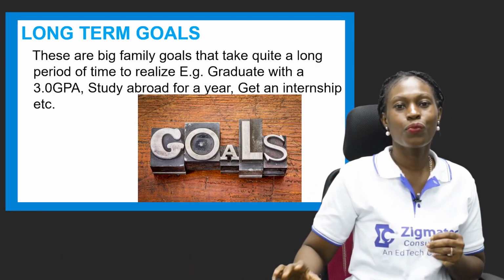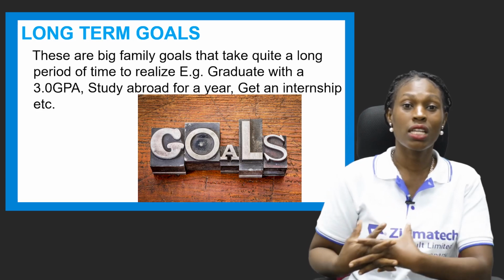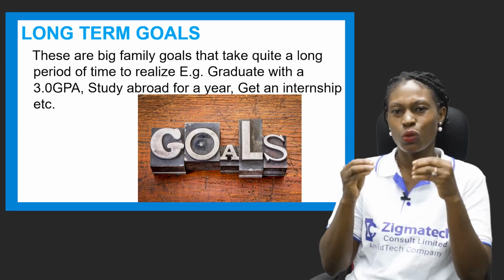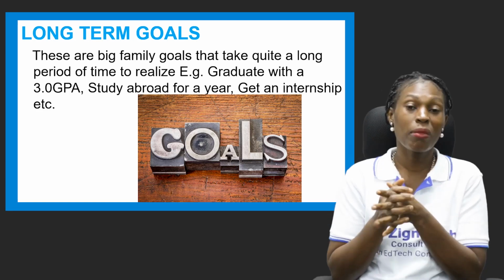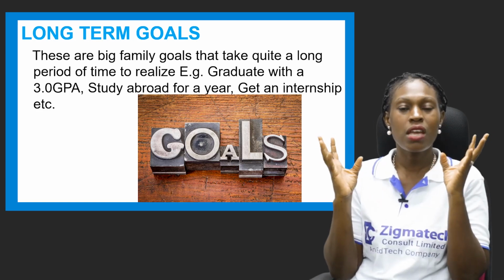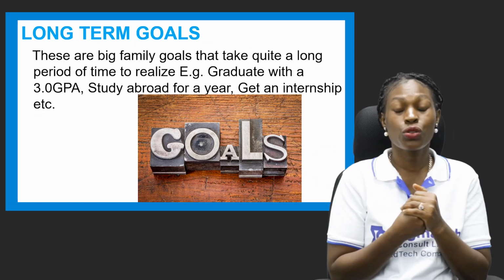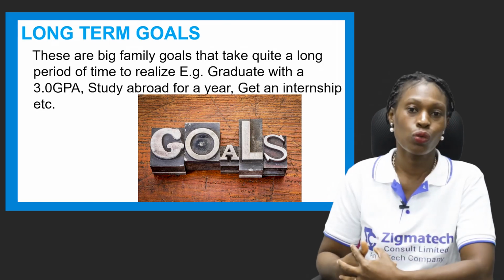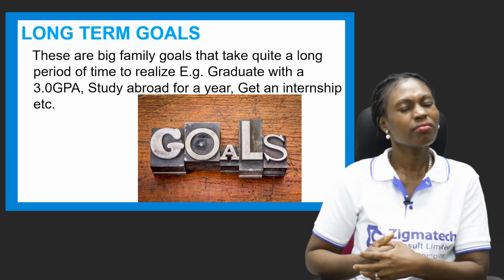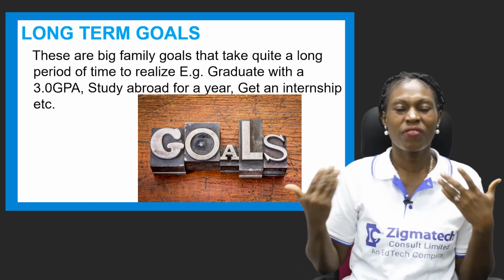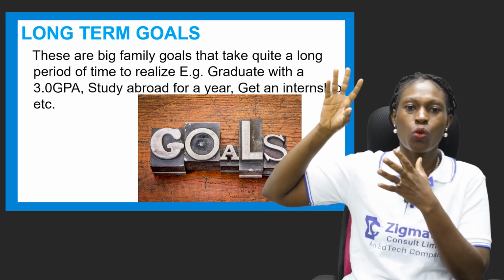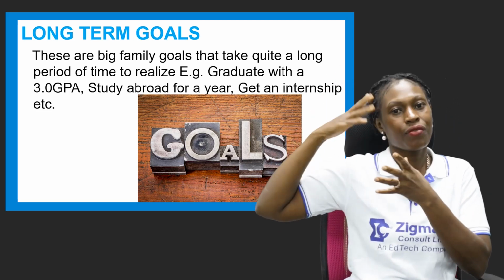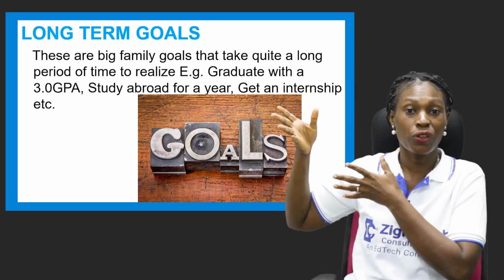Now we have this one, which is called the long-term goals. Now this one takes a long time. It takes quite a long time. The family can have big goals. The individual too can have big goals. The parent or the family can say, okay, by this time next year, we want the children to go abroad for their study.